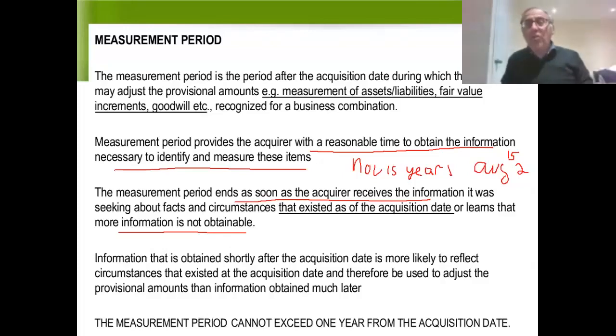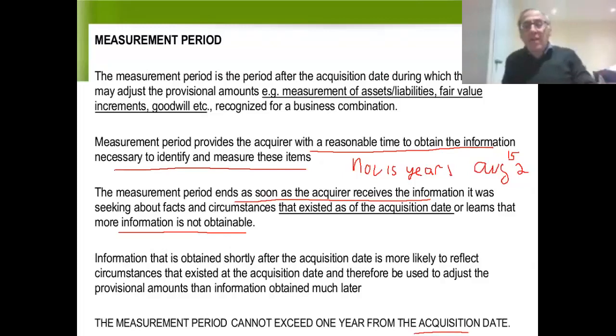Now, the longest a measurement period can be is a year after the acquisition. You can never have a measurement period longer than a year. So the longest we would give the company to come up with accurate valuations would be till November of year two. By that point, the measurement period ends. So they've got up to a year to come up with good valuations.